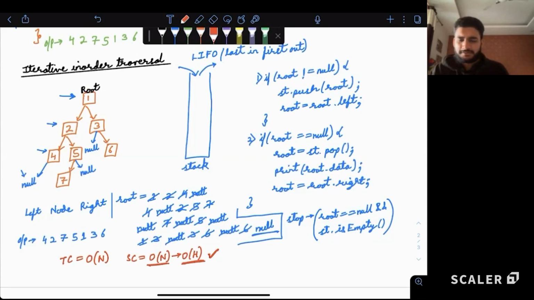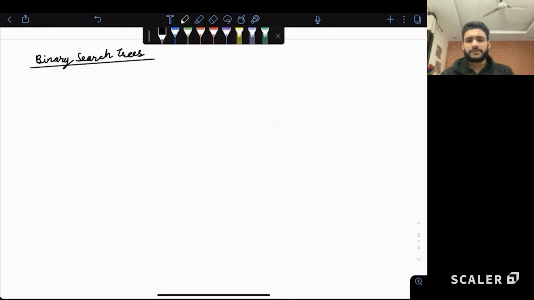The next part is binary search trees. Okay, how many of you have heard of this term, binary search trees? Just the term binary search trees. Okay, we have some people who have heard of this term, some people have not heard of this term.